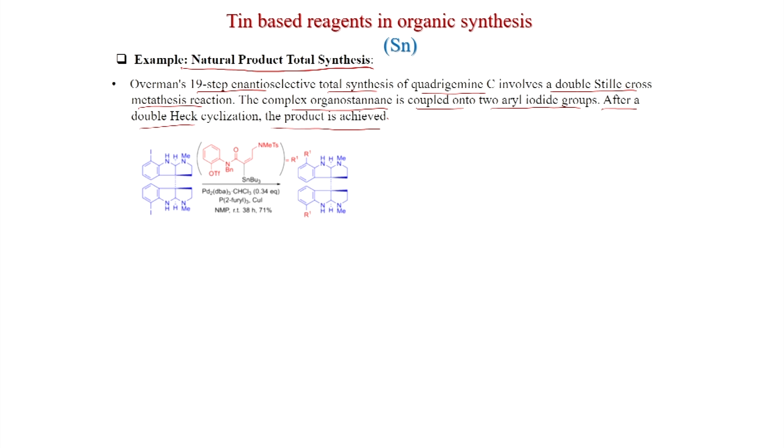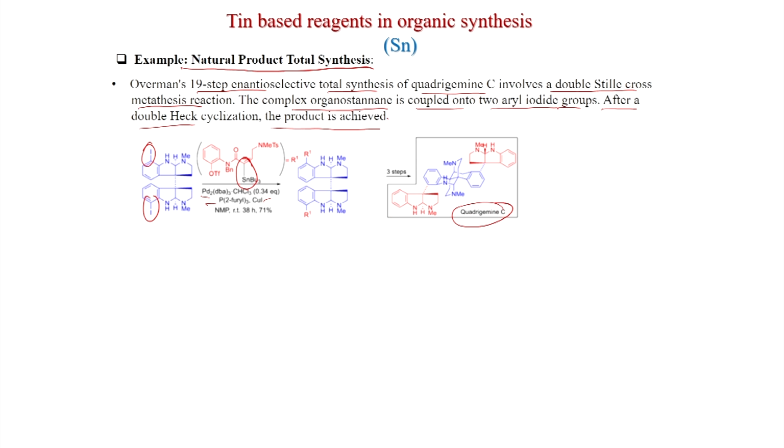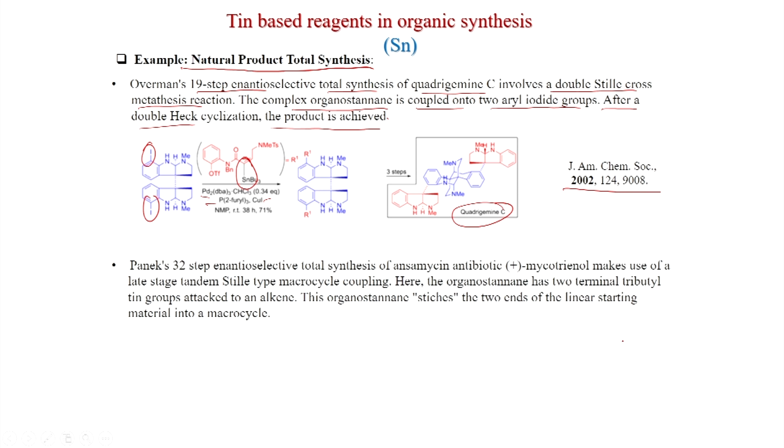Like this one, you can see two iodide motifs are present here, and this is the tin attached to the double bond. The Stille reaction happens with this catalyst, and these are the ligand and co-catalyst, and after 3 steps you can get this natural product. After the double Heck cyclization, the product will be formed, and this was published in JACS 2002.